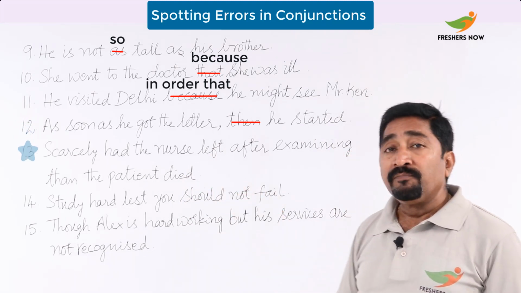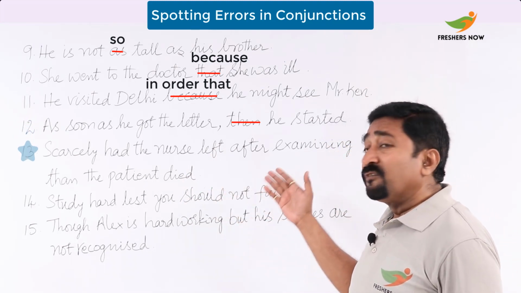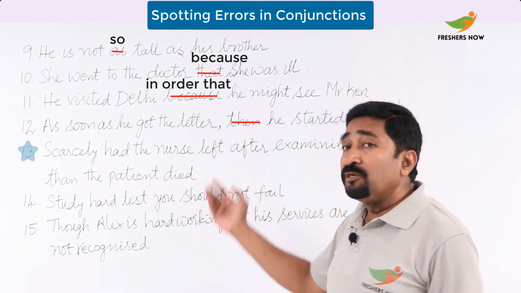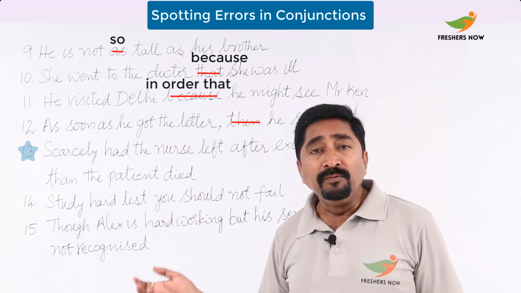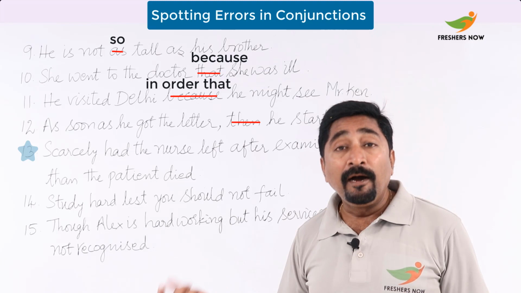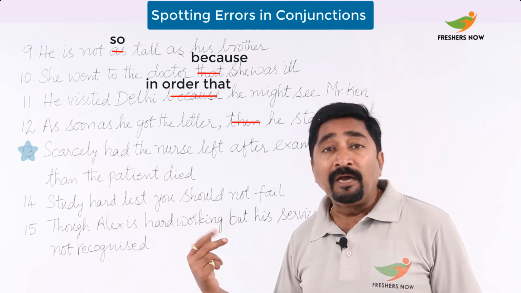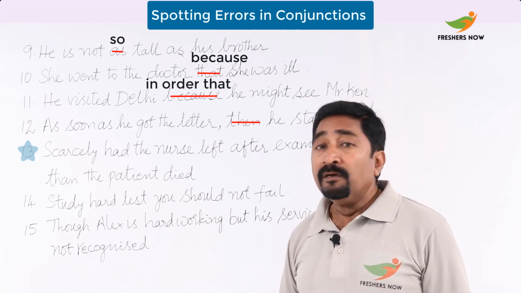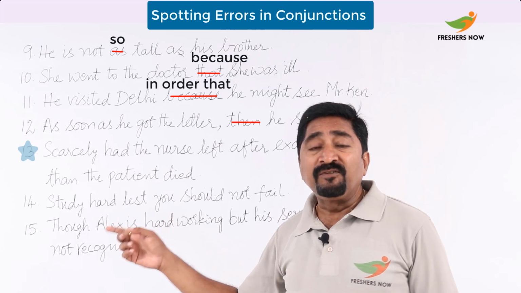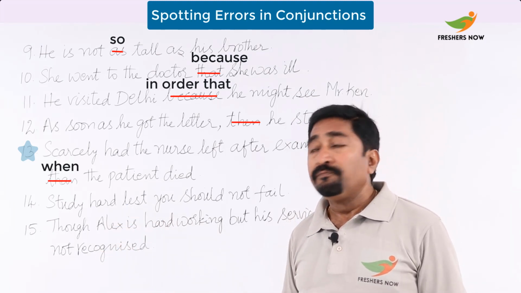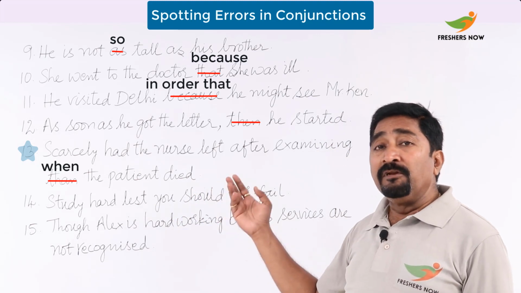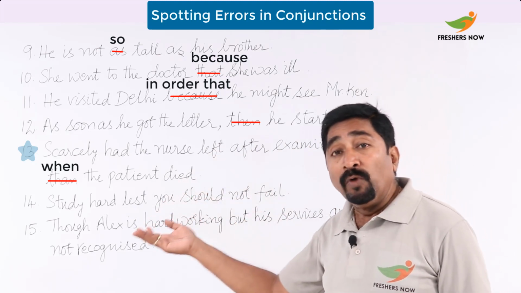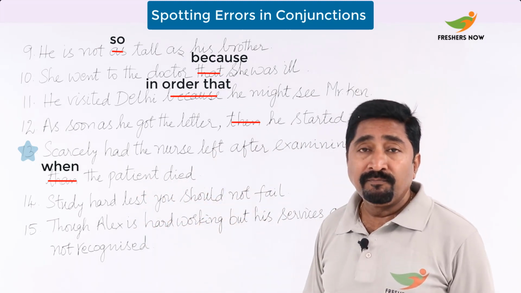Now let's see the other one. Scarcely had the nurse left after examining than the patient died. And whenever we use scarcely or hardly, it should follow with either when or before, not with than. So here, than should be replaced with when or before. So you can say that scarcely had the nurse left after examining when the patient died.